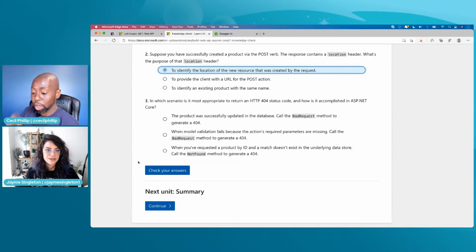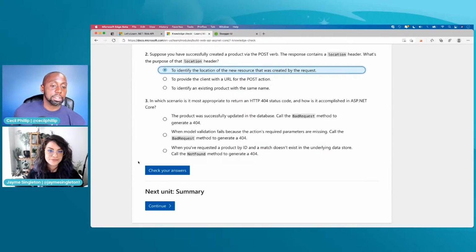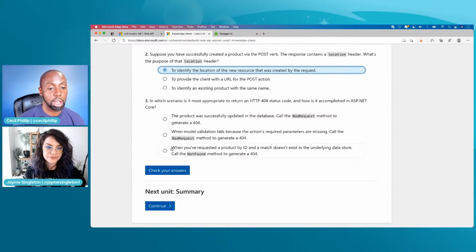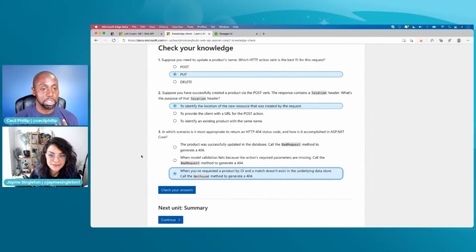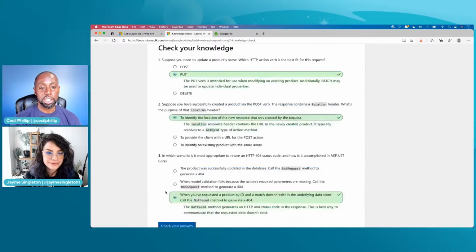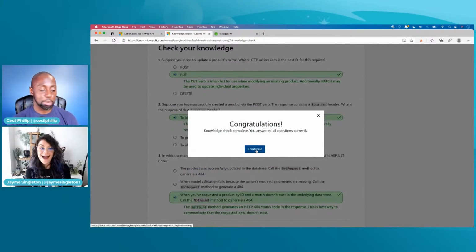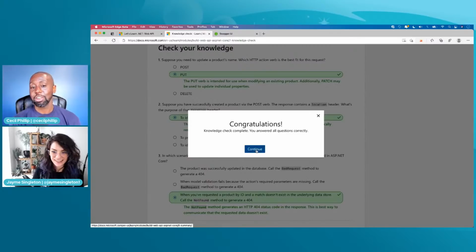This one is probably a little hard. I'm not going to help you though, but it's a little hard. I'm gonna say not found. The last one? Yeah, C. Okay. So when we take multiple choice tests, I always tell people, make sure you look over your work. Are you sure that these are the answers that you want to submit? Best I can do. All right, we're gonna do it. We're gonna check it, and got them all right. That's awesome. Amazing. Congratulations, Jamie.